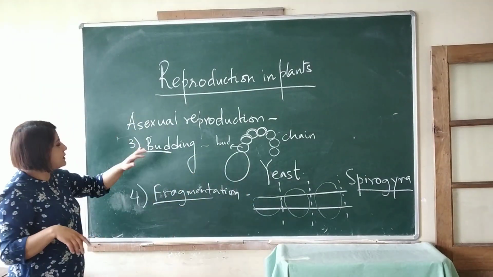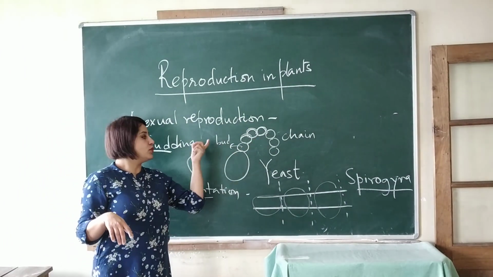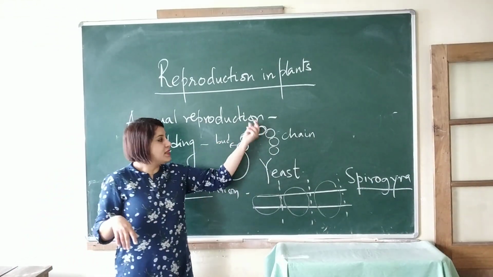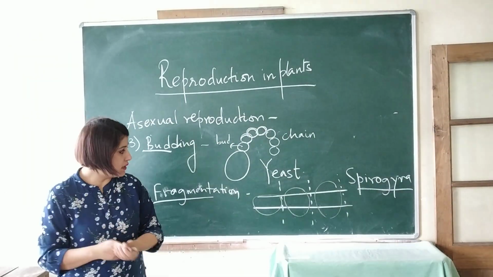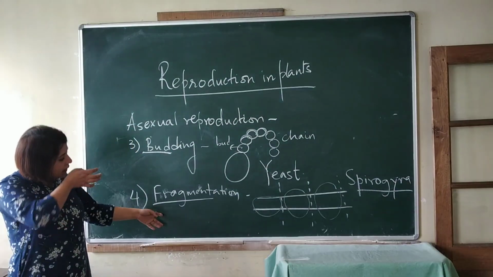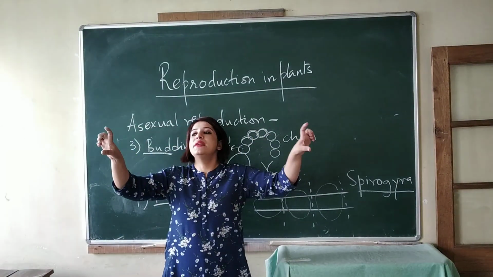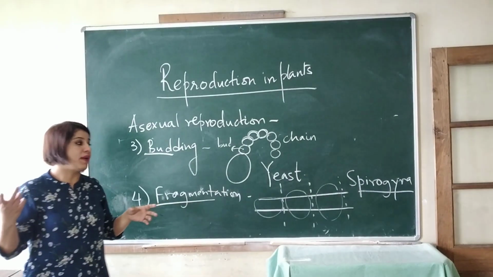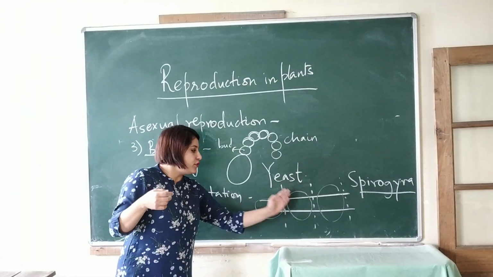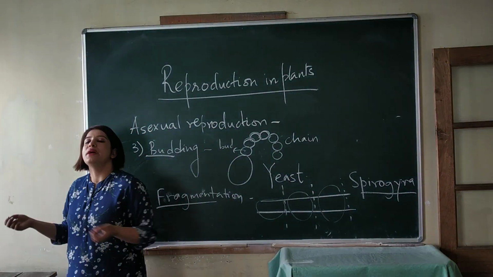The next one is budding. The mother cell gives rise to outgrowths known as buds, and they form a chain, and each bud develops into a new parent plant. We see this in a fungus known as yeast. And the last type, fragmentation. We see this in filamentous or ribbon-like organisms like Spirogyra. The parent plant, when it matures, breaks into fragments, and each fragment develops into a new parent plant.